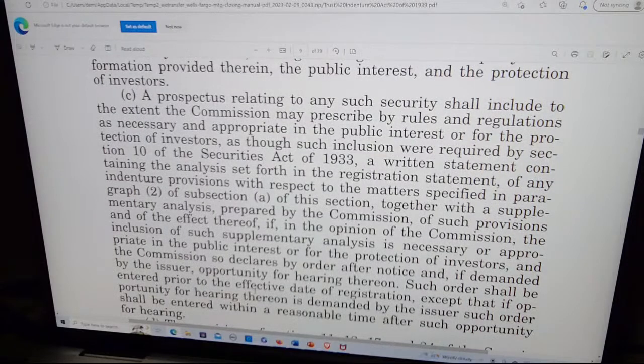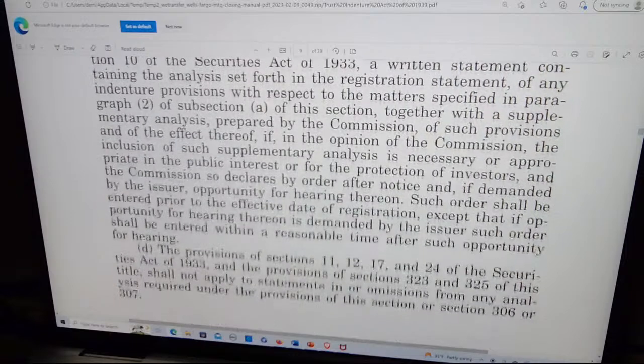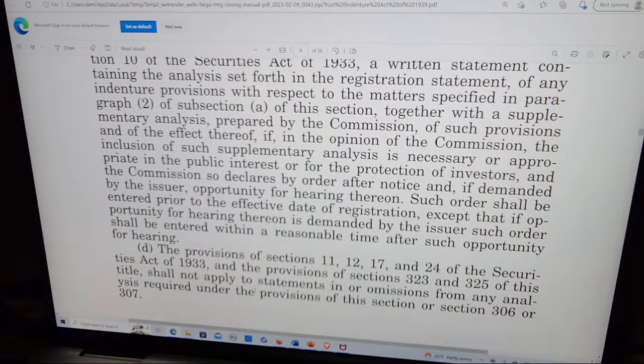C. A prospectus relating to any such securities shall include, to the extent the Commission may prescribe by rules and regulations as necessary and appropriate in the public interest or for the protection of investors, as though such inclusions were required by section 10 of the Securities Act of 1933, a written statement containing the analysis set forth in the registration statement of any indenture provision with respect to the matters specified in paragraph 2 of subsection A of this section, together with a supplementary analysis prepared by the Commission of such provisions and of the effect thereof.